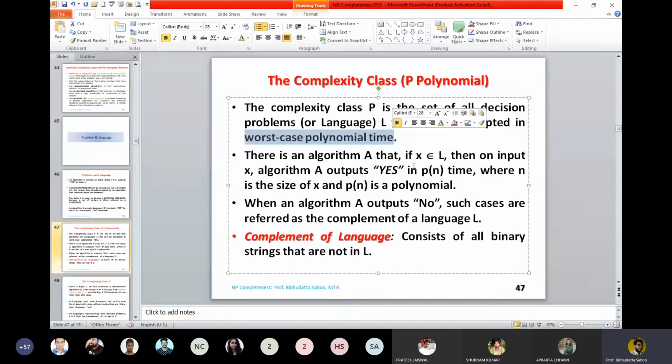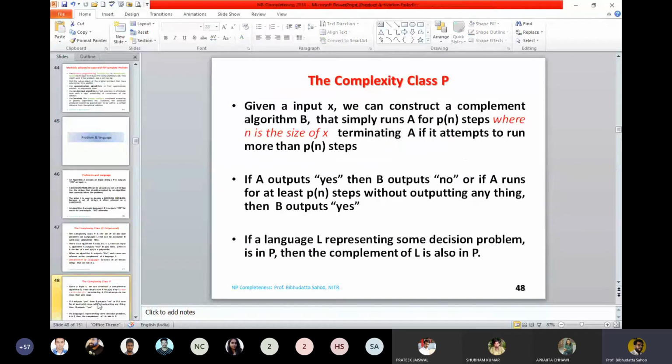So when we design a machine which accepts all the inputs and comes to the goal state, we also have a set which is the complement of that. As I say, the string starts with 1 and ends with 1. Suppose you supply a string with 0, 3, 0 and 1, then you are not going to come to the goal state. All such strings for which you cannot come from the start state to the goal state represent the complement of the language. What is the use of that? This is used to define the complexity class P.